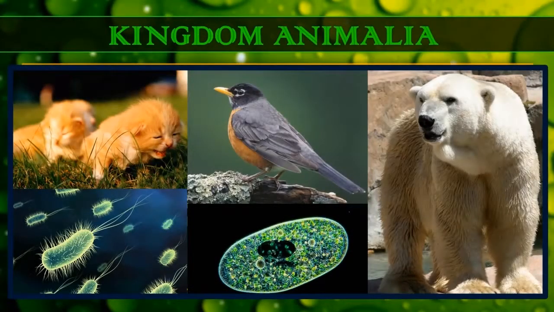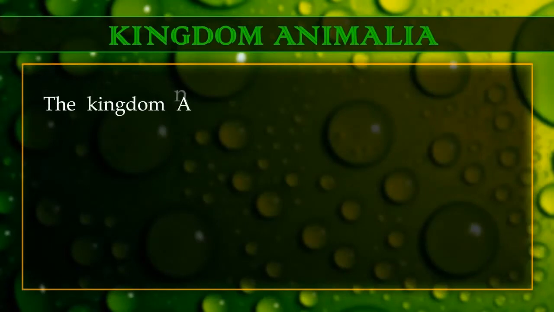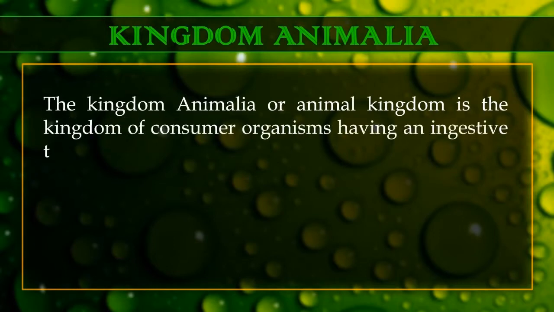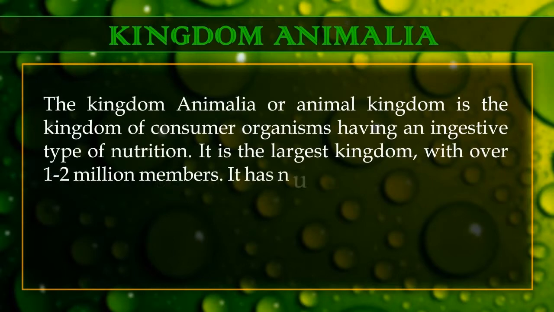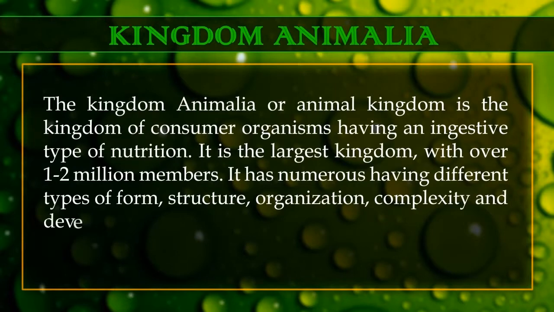Kingdom Animalia. The kingdom Animalia, or animal kingdom, is the kingdom of consumer organisms having an ingestive type of nutrition. It is the largest kingdom with over 1 to 2 million members. It has numerous members having different types of form, structure, organization, complexity, and development.